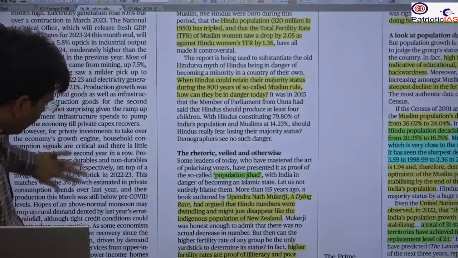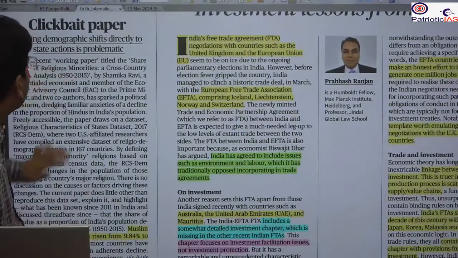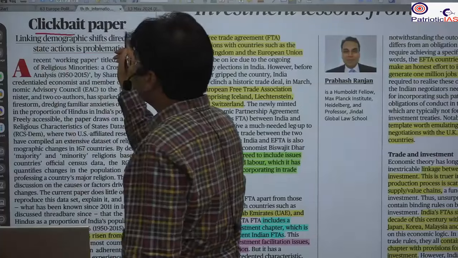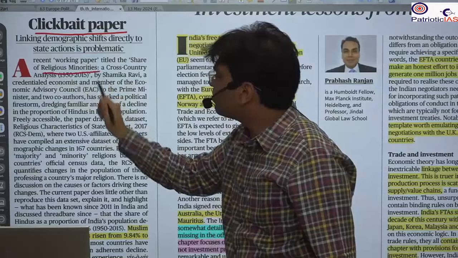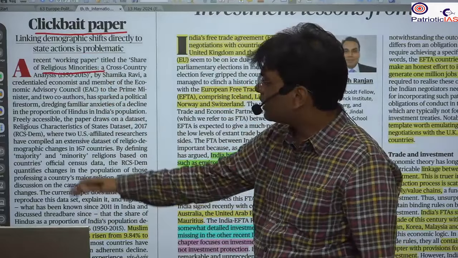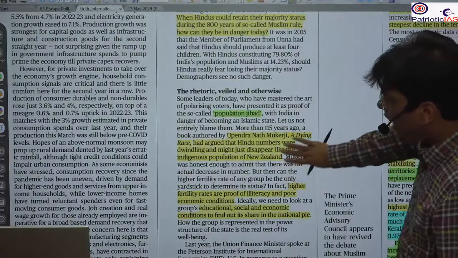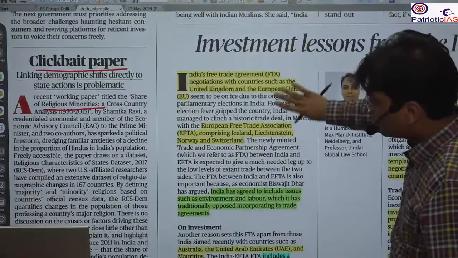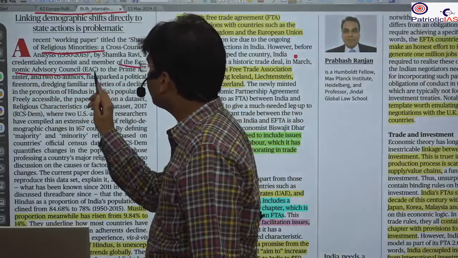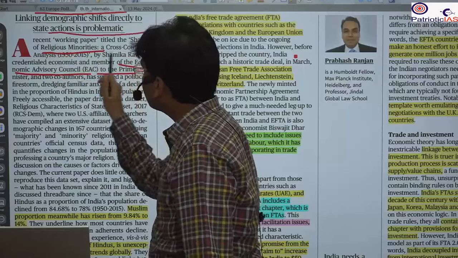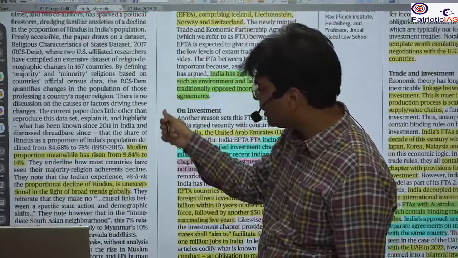Next news that we will take is again from this editorial, and this is talking about the clickbait paper. Recently, we have already discussed the paper that has brought up the religious minority and how their population has increased. We have already discussed in this article what the reason is. Many times, as it is being supported by the Economic Advisory Council of the Prime Minister, it is considered that there is something fishy about this. So we have already discussed it, and we do not go for further discussion on this.